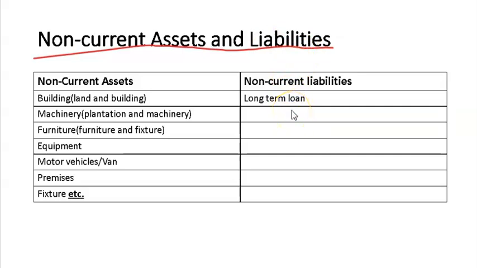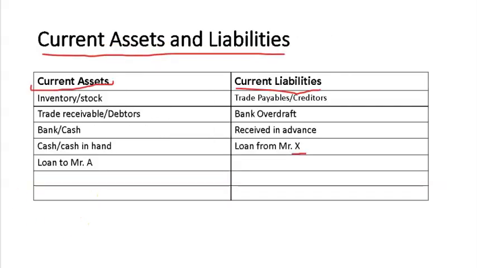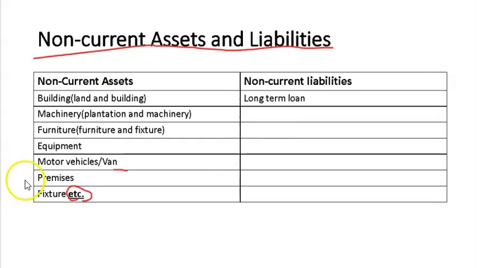Here is the building. A building has a life of more than 1 year. Machinery also, if I use it in the correct way. Furniture, equipment, motor vehicle, I use van here. Premises, fixtures. So these are the current liabilities, and these are the non-current liabilities and assets.